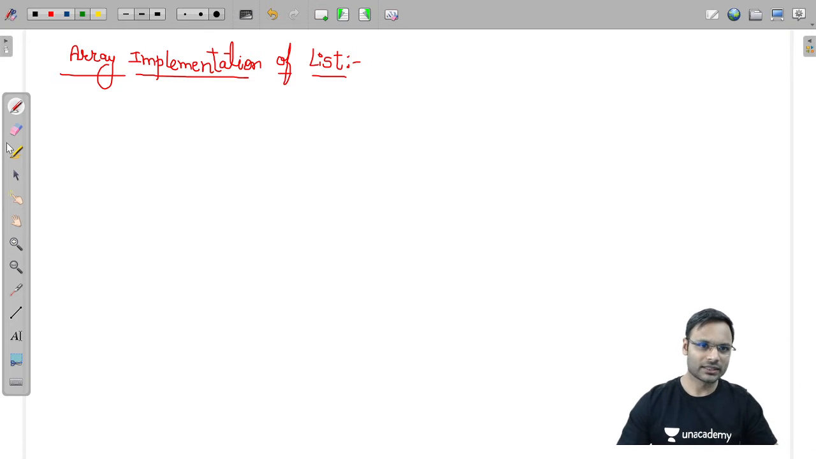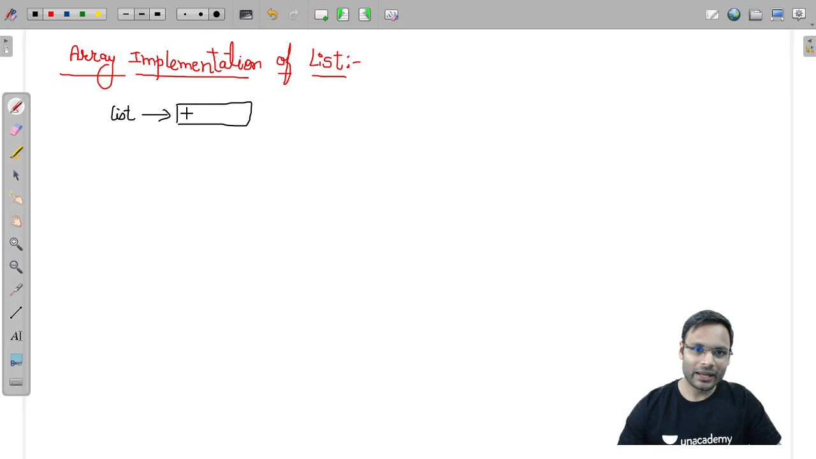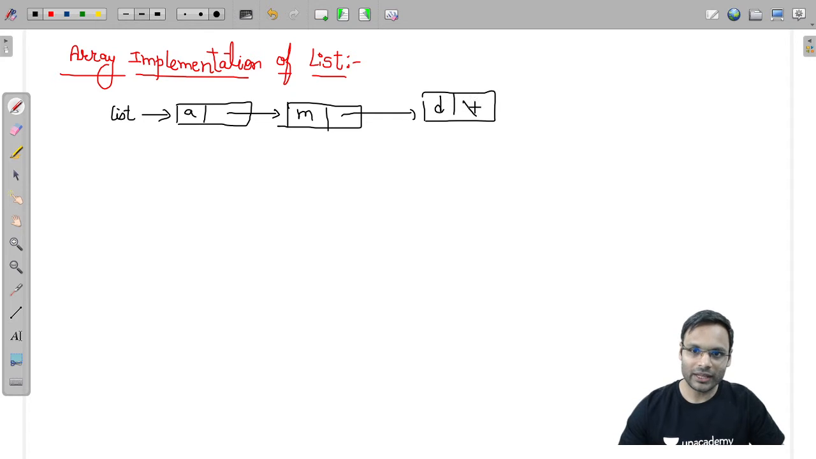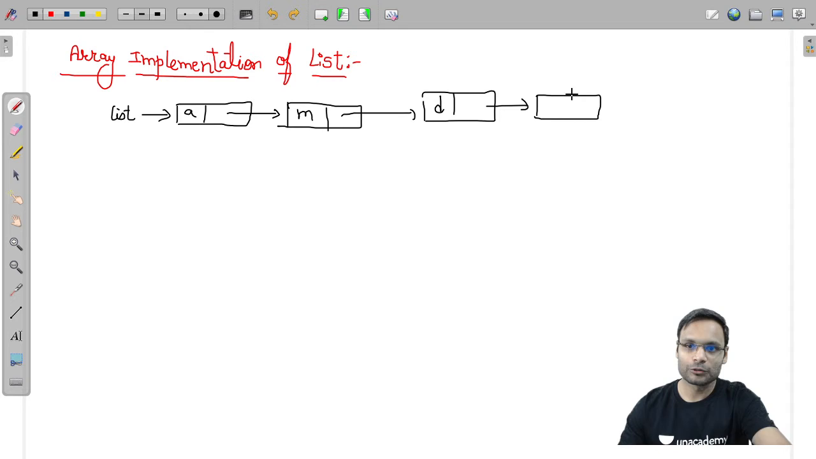Okay, look at this. Suppose we have a list like this. We have element first A. Then the next element is M. Then the next element we have is D. 3 elements are there. Let me take another element, suppose B. B and D will confuse you, so let me take F. These are the 4 elements in the list.